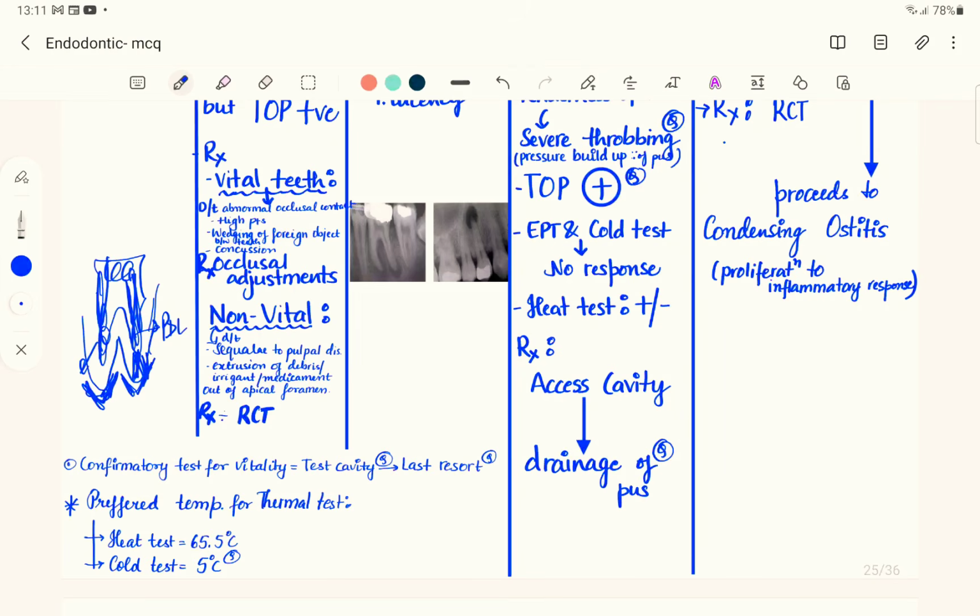Extrusion of debris can also cause it. While you are doing a root canal treatment, if you have gone beyond the apex, if you have perforated the apex of the tooth, if you have gone out of the apical foramen, you can push the debris or the irrigant beyond the apex, and therefore you can produce inflammation, and that can cause acute apical periodontitis. Again, the treatment for that is going to be a root canal treatment.